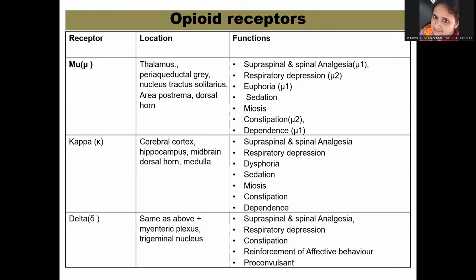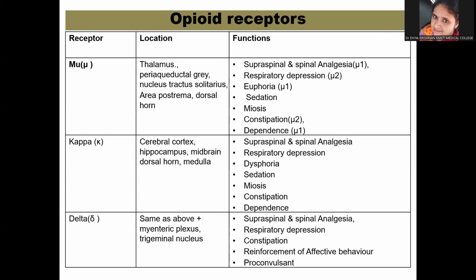Okay. Now you can see the mu receptors, I'll just show you the location. You can see that they are abundantly present in the areas which are involved in pain. And if you look at the functions, they cause supraspinal and spinal analgesia. That is the first and foremost function. It is mainly mediated by the mu1. Other than that, they can also cause respiratory depression, euphoria, sedation, meiosis, constipation, and dependence.